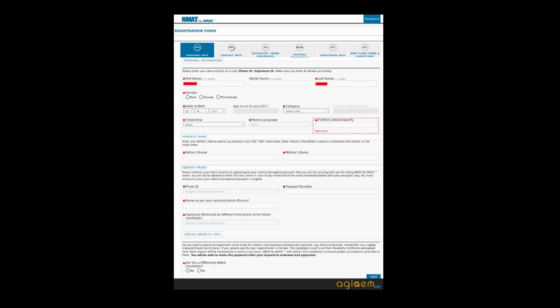You have to enter the personal details like name, date of birth, gender, category, parents' name, native language, identity proof, name as per selected photo ID proof, passport number, signature ID. Contact information like country, STD code, mobile number, phone number, email ID or communication address. And last, you have to enter your education information and work experience.